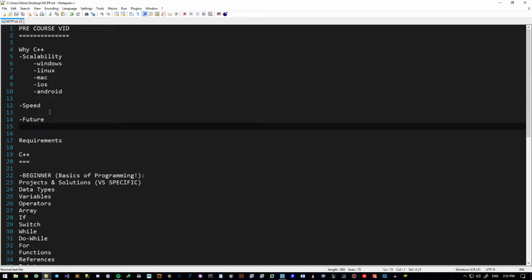No matter what language comes, even if it offers the same amount of scalability or more, like Python, it cannot offer the same amount of speed. And the reason to that is C++. It is written in C++. That language is made in C++. So in this particular case, the son can never be faster than the parent. It can never be better than the parent.